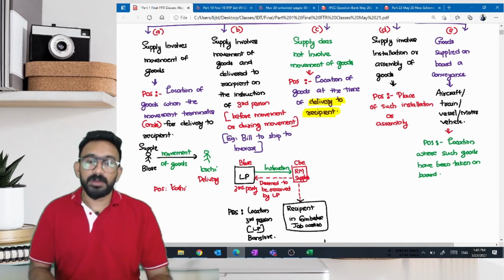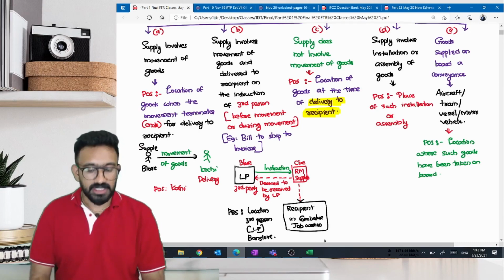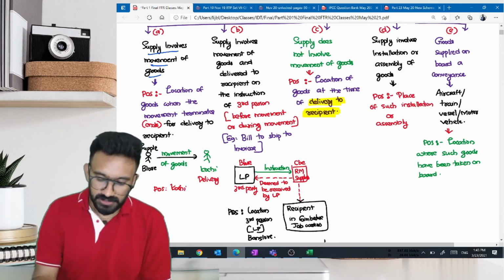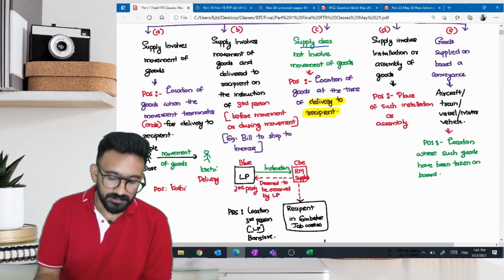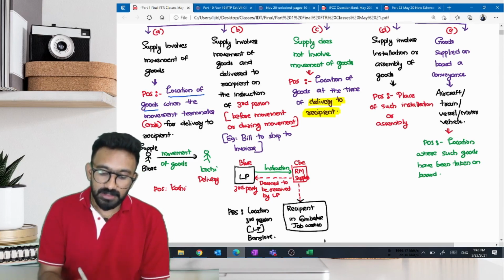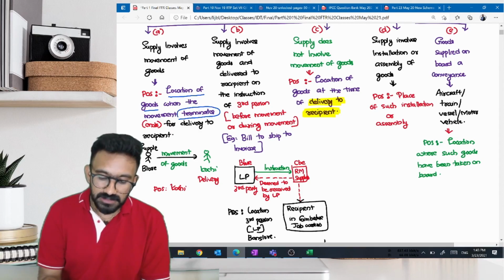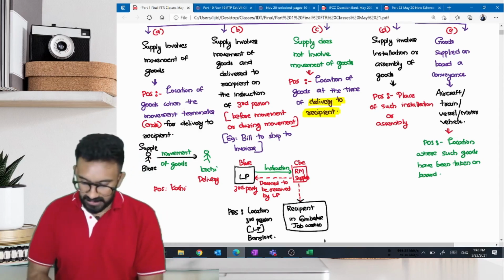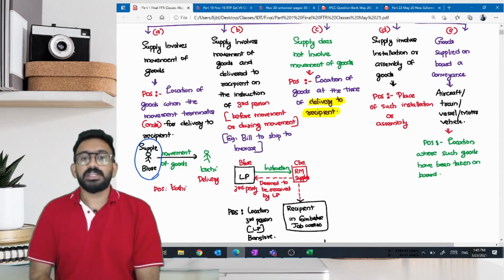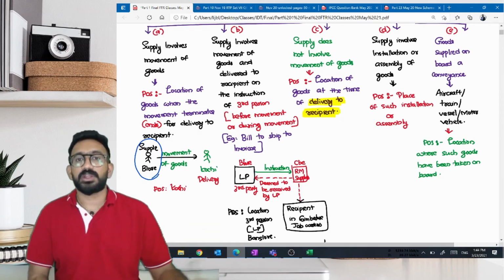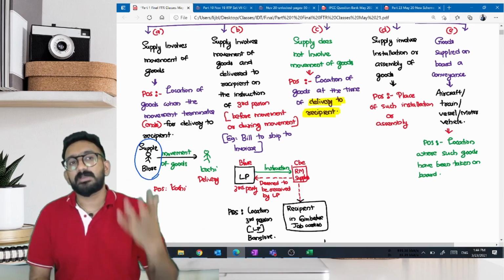First case is when supply involves movement of goods. When supply involves movement of goods, place of supply would be the location of the goods when the movement terminates for delivery to the recipient. It involves movement, meaning there is some transportation involved. Either I could be transporting it or a transporter is separately appointed.